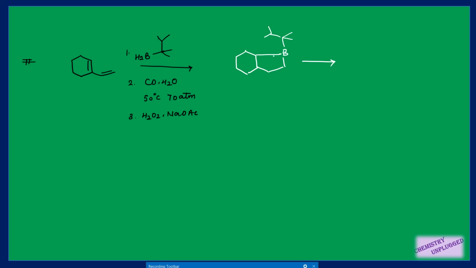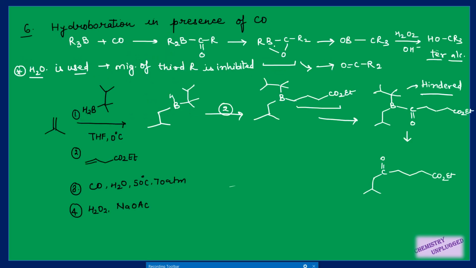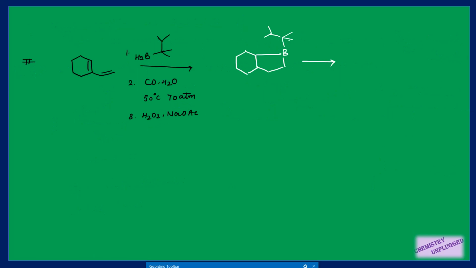These two migrate and CO will be inserted here, right? So what will happen finally is that this whole part will be removed and CO will be inserted here after the reaction with H2O2 and NaOH. So this is your final outcome of this reaction, which you can understand easily here.